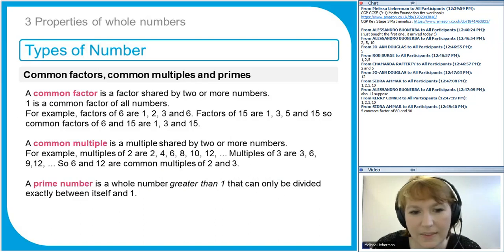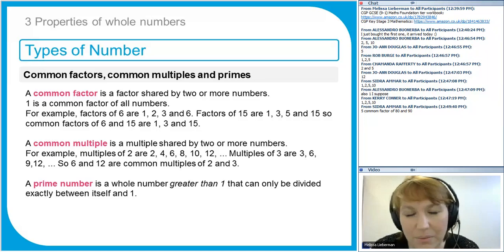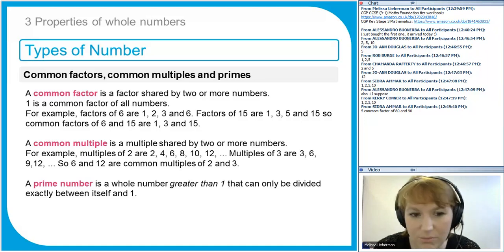And then I think this is the last thing that I wanted to define, and that's a prime number. Now, a prime number, you have to be very clear about our definition, is any number greater than 1. Now, we have to say any number greater than 1 because 1 is not a prime number. So it's one of these quirky numbers that doesn't quite fit the rule. Sometimes it's defined as any number that has exactly 2 factors, 1 and the number itself. Now, hopefully all of these things are things you've met before and not completely new ideas.